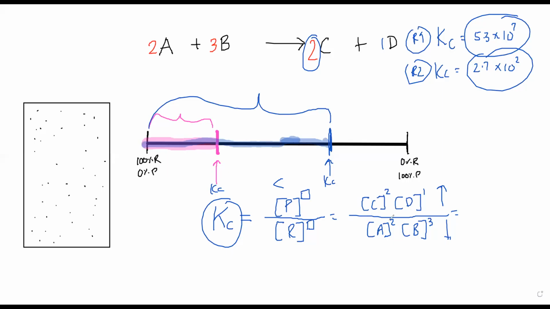Okay, so having understood how to write the Kc expression for a reaction, we'll take one more example, and then we'll talk about the manipulation of the Kc values. So let's say the reaction N2 plus 3H2 gives 2NH3.